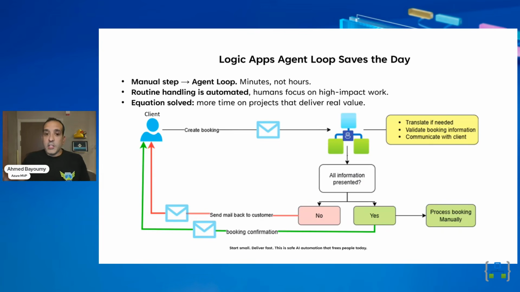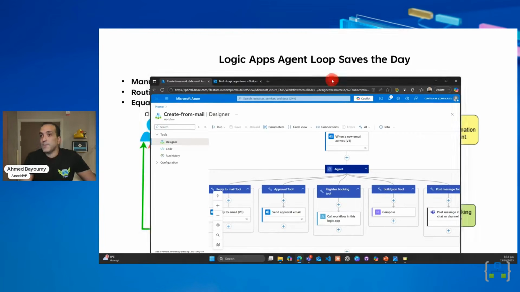So we have the agent loop doing exactly what the business user needs to be doing: answering the email, getting the booking, and following up with the customers. We extended the business user's capacity by giving them a really smart, powerful assistant that does exactly the things they used to do manually, in the way they like to do it. But seeing is believing, so let's see how this actually works.